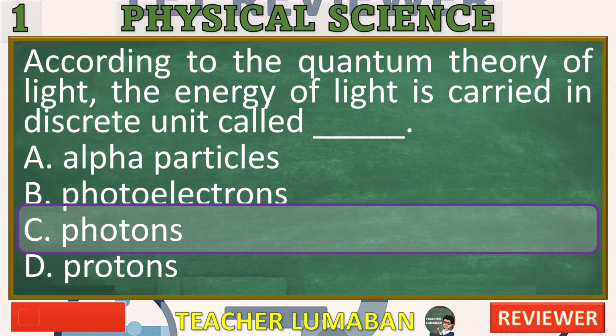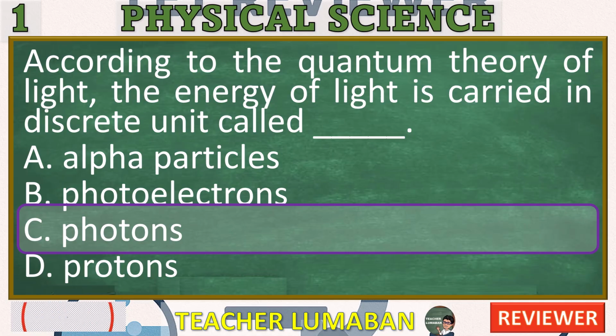B. Photoelectrons. Photoelectrons are electrons ejected from a metal surface when light hits it, the photoelectric effect. They are the result of light's interaction with matter, not the carrier of light energy itself. Incorrect because they are a consequence of light's energy, not the energy carriers.